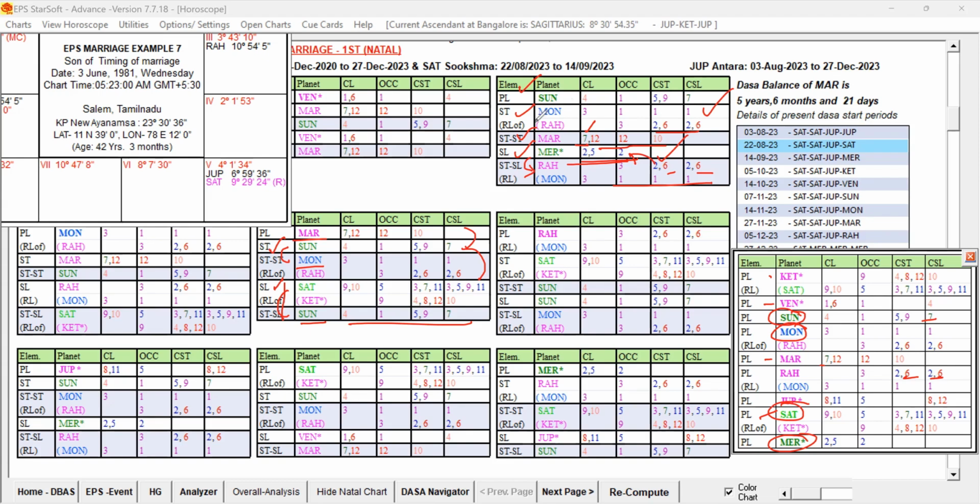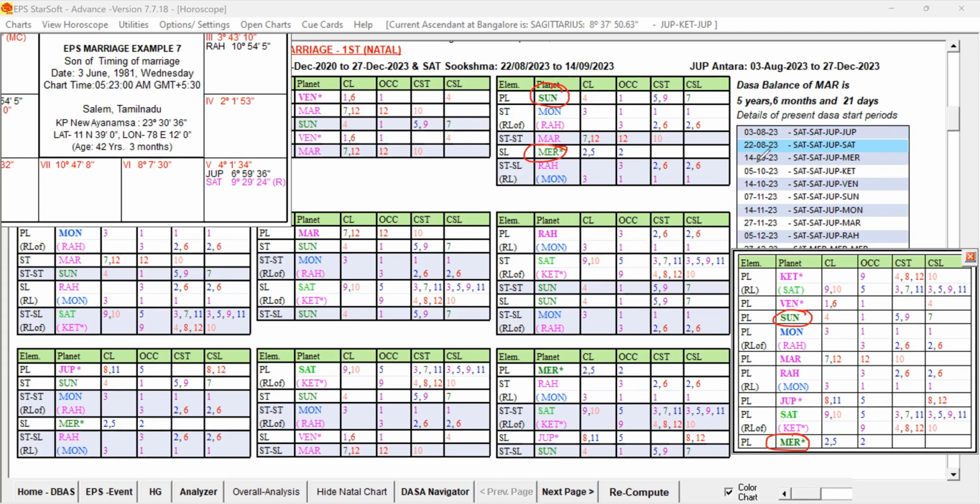7 sublord, I mean, all the blue and green are only playing a role at the primary levels. So destiny is promising. I think you are able to find it now. Now, what are the favorable key planets of the destiny? 7 sublord. Sun itself is the strong favorable key planet because 7 sublord itself is a strong favorable key planet. Then the other key planet is Mercury. Mercury is another strong favorable key planet, making the destiny favorable.